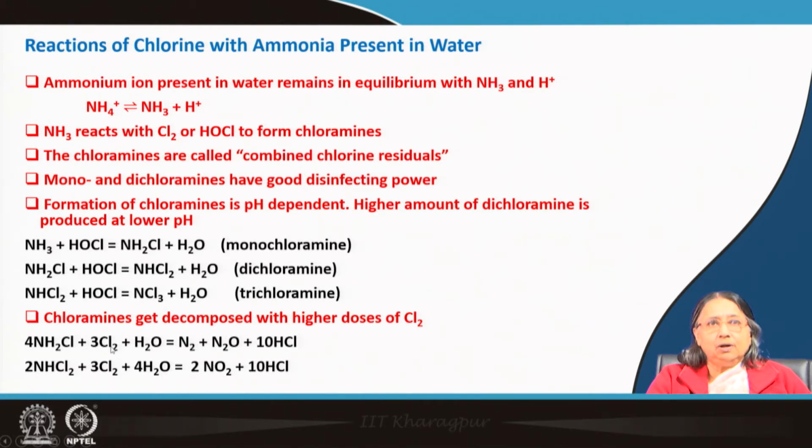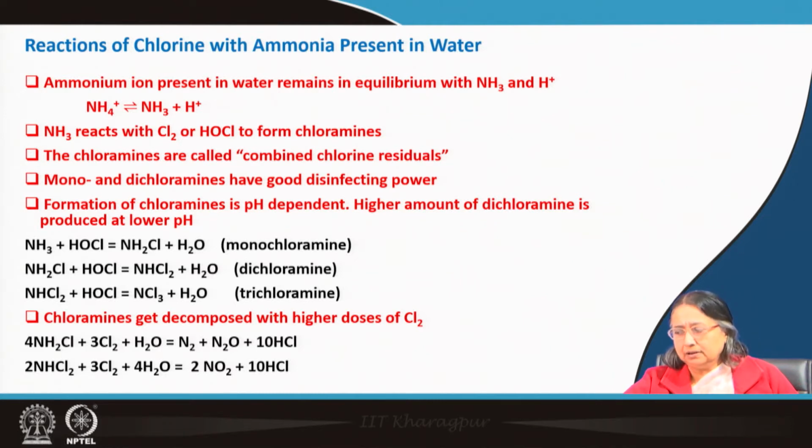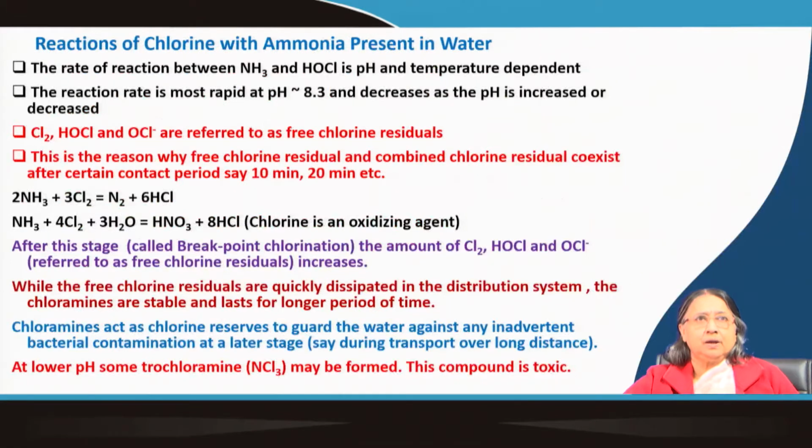You see here, minus 3 to 0, so it is oxidized, and dichloramines also, minus 3 to plus 4 state, so it is oxidized. It occurs at a higher dose of chlorine. If you increase the dose concentration of chlorine, then it will happen.